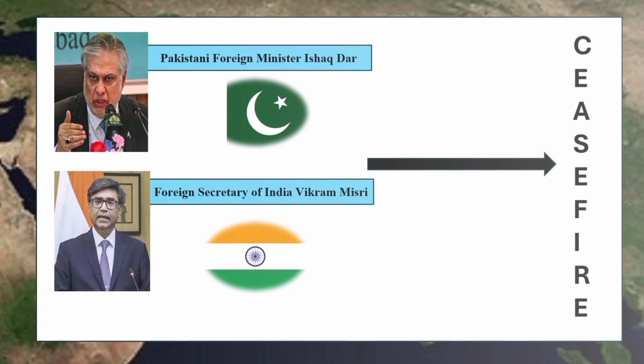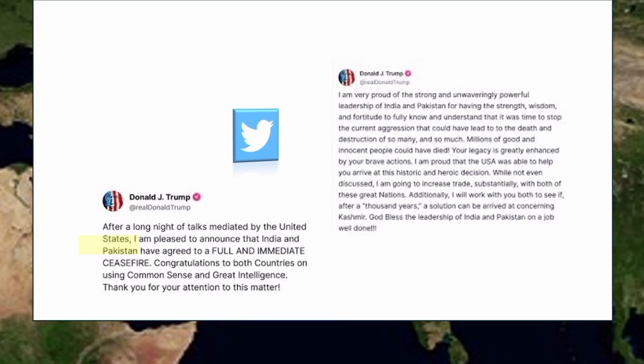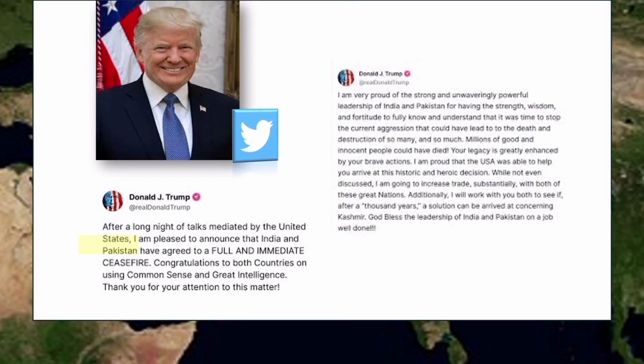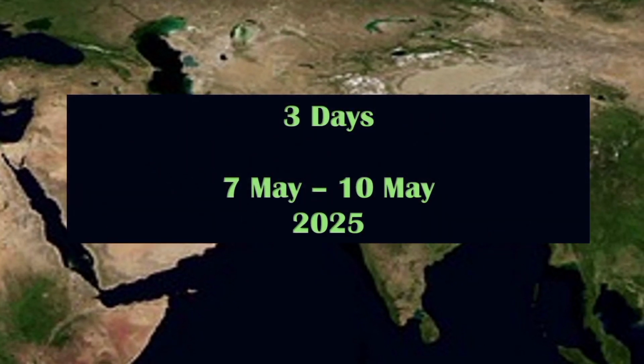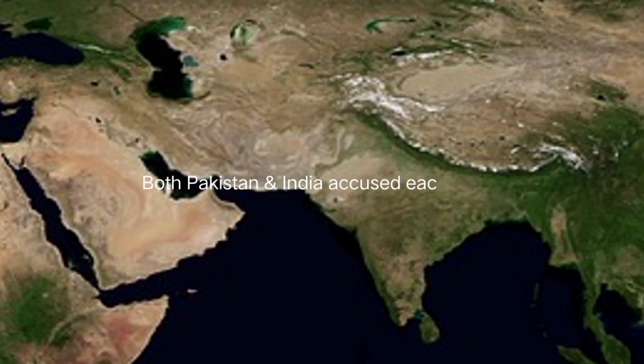On May 10, 2025, U.S. President Donald Trump announced a ceasefire between the 2 nations and expressed his intention to assist in resolving the long-standing Kashmir dispute. The conflict lasted for 3 days. However, both the countries accused each other of violating the ceasefire agreement.